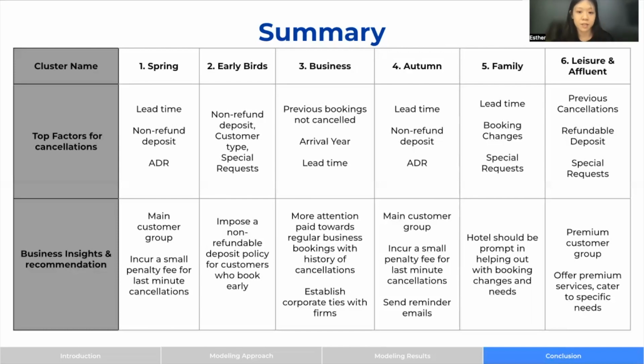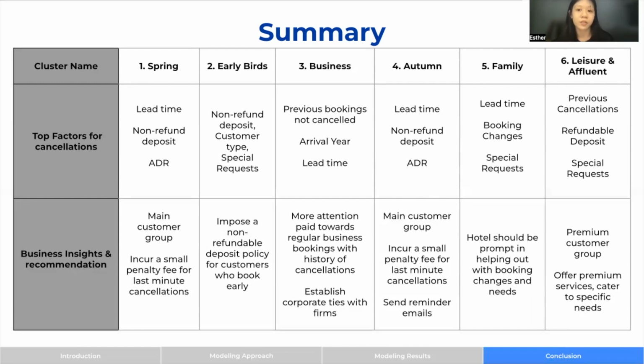Next, for autumn customers, this is also another main customer group because this is one of the peak periods. What could work is to send reminder emails so that there is less likelihood of cancellation, checking in with the customers whether they are still interested in continuing their reservations, and of course, incurring a small penalty fee for last minute cancellations. For the family cluster, hotels should be more prompt in helping them with their booking changes and needs. After all, they're traveling with their children, so they are likely to have more demands and needs. If the hotel is able to meet such needs, that would be more beneficial for the hotel.